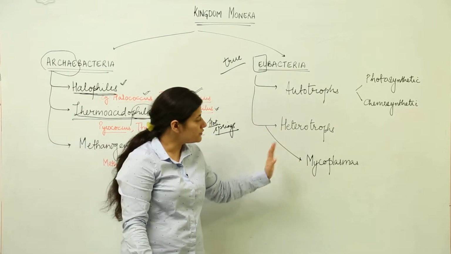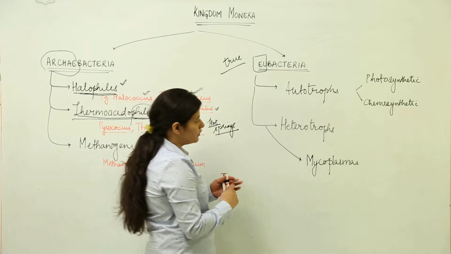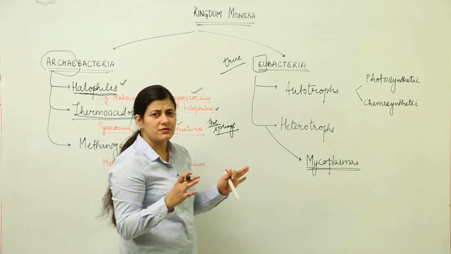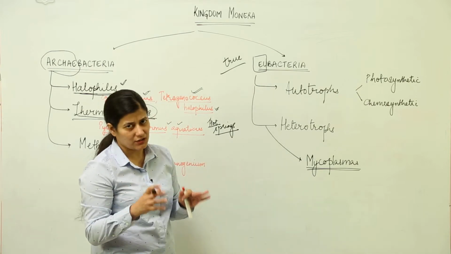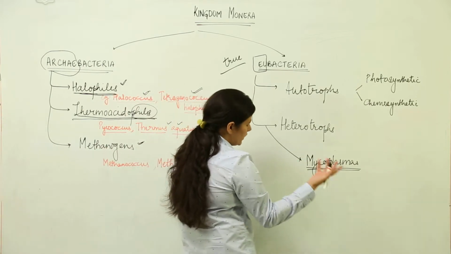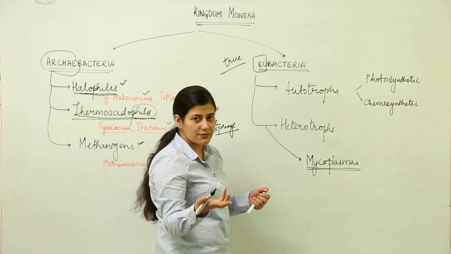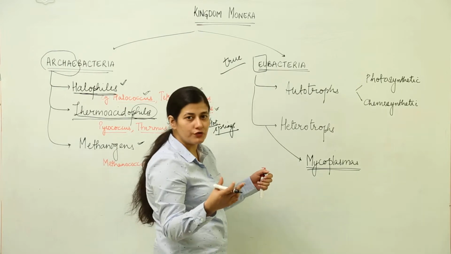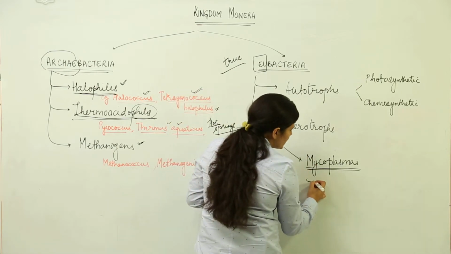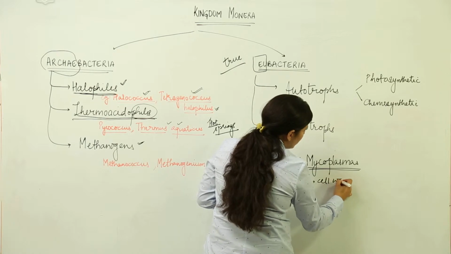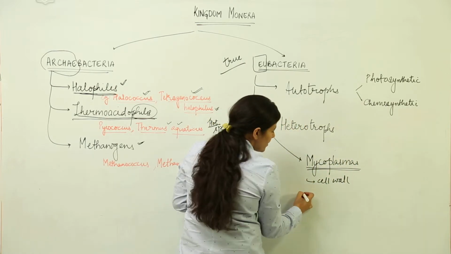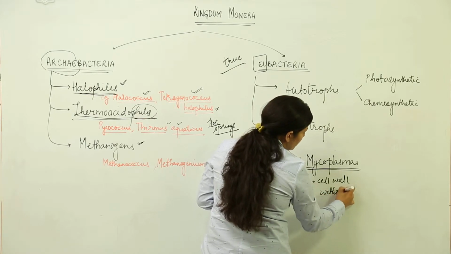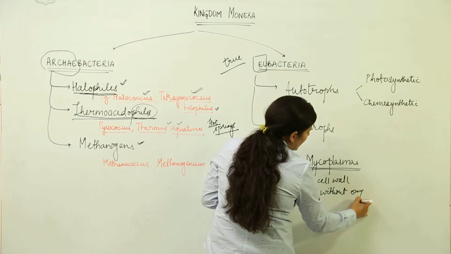First of all, I am going to come to mycoplasmas before coming over there. What are mycoplasmas? Very simple thing, mycoplasmas are usually saprophytic and parasitic, two things. Either they are going to be pathogenic, going to disturb somebody's life cycle, or they are going to depend on the saprophytic mode of nutrition. And these mycoplasmas do not have a cell wall. One thing. Second thing you have to remember is that they can survive without oxygen. That means they are anaerobic.